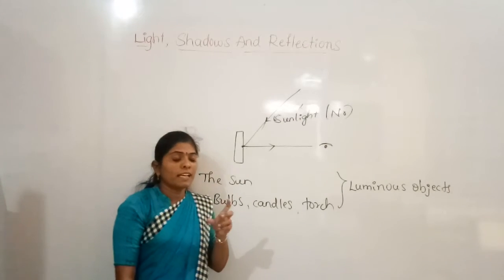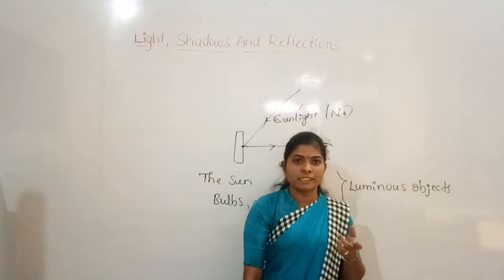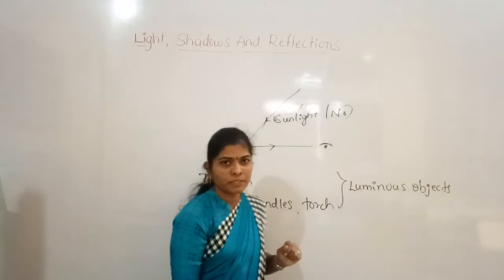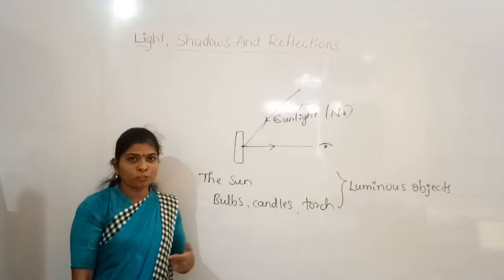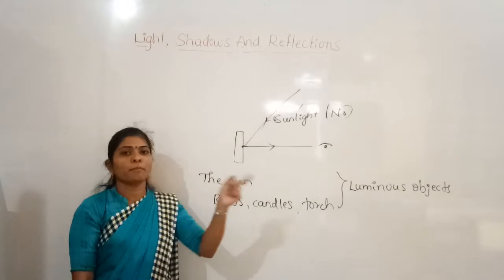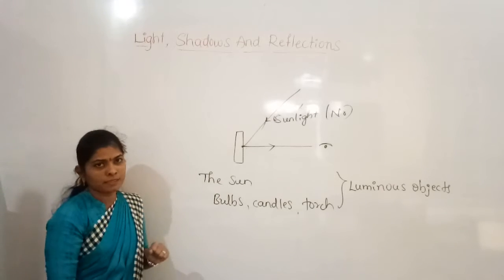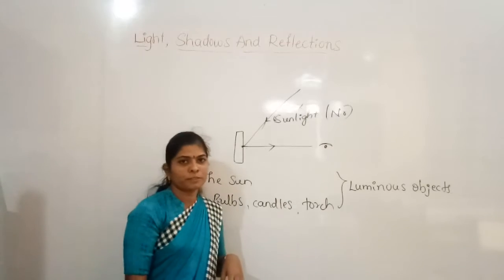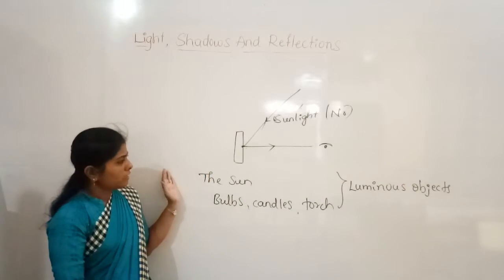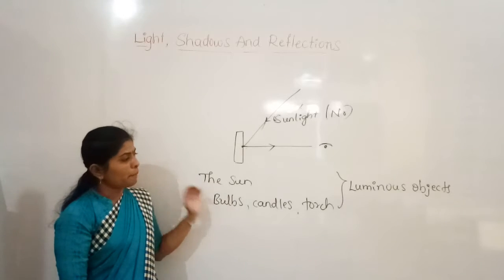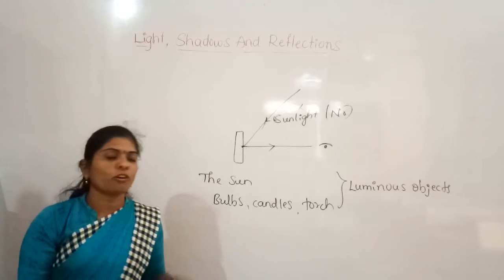Even some insects also, we can say the fireflies. They also emit light of their own. Even animals, the organisms too, emit light of their own. Example, we can say the fireflies. Yes, they emit their own light. So likewise, if the objects emit the light of their own, then we call them luminous objects.